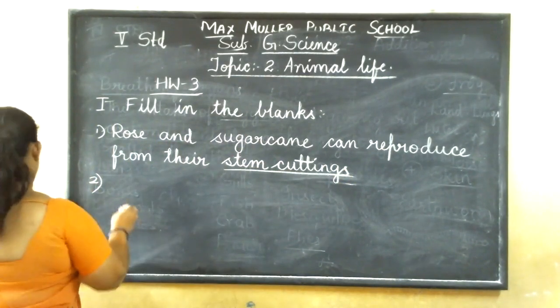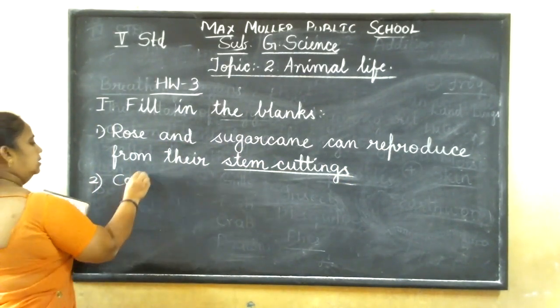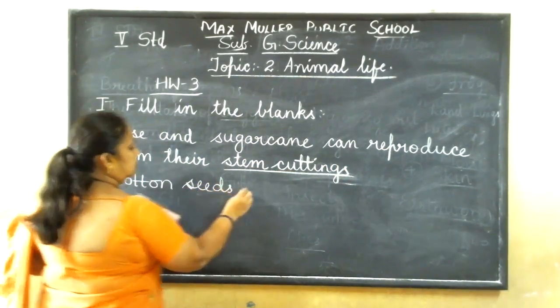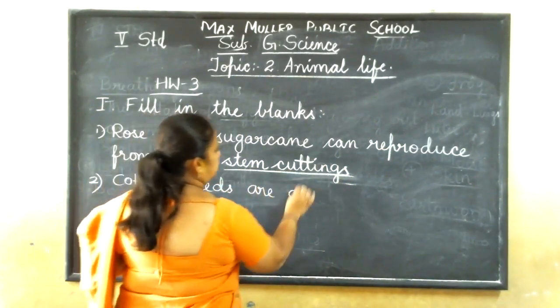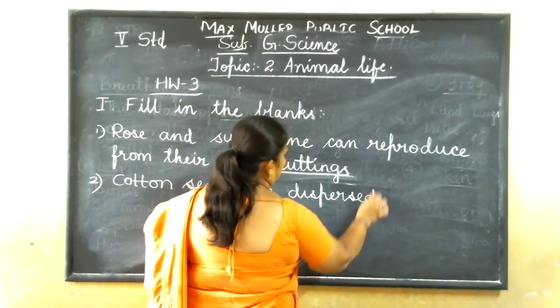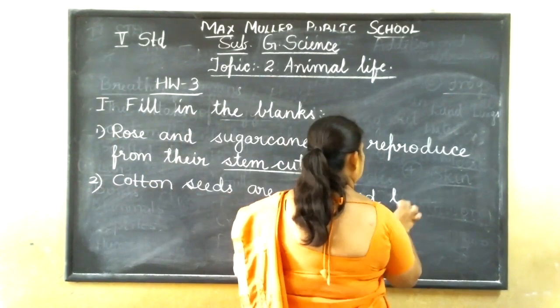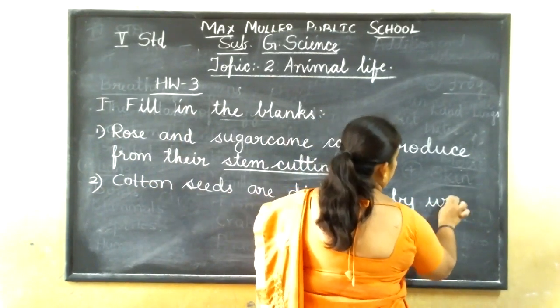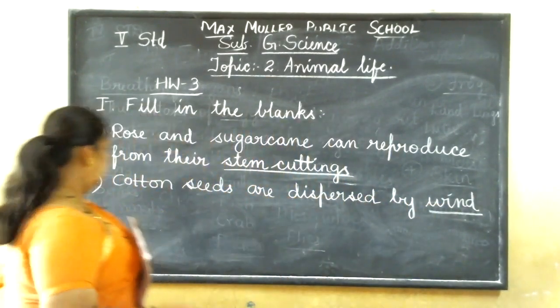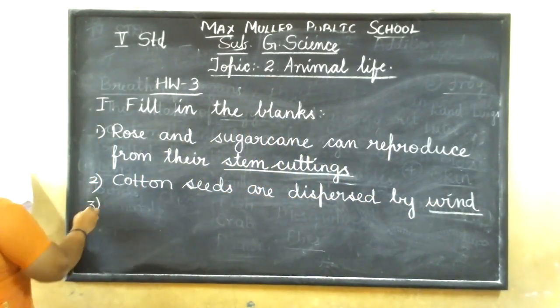Second, cotton seeds are dispersed by wind. Since they are very light in weight, they are dispersed by wind.